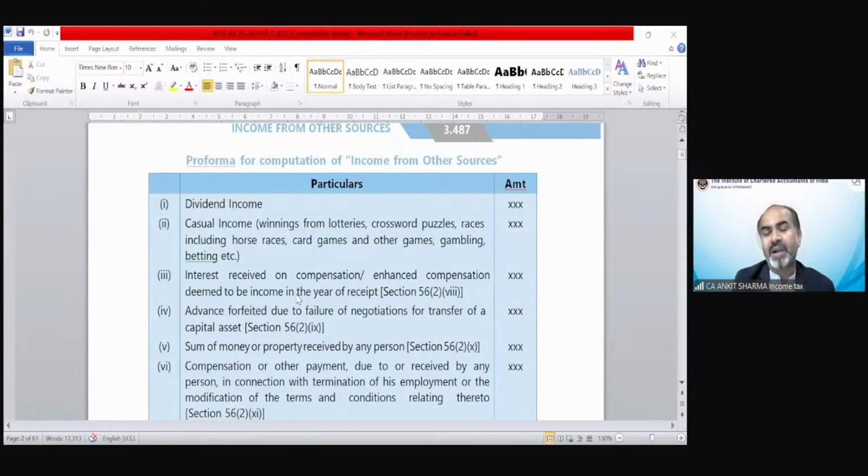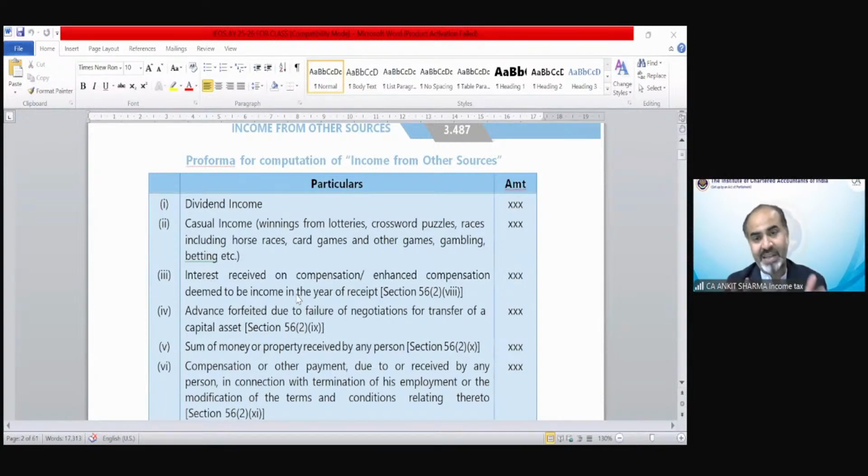There is no specific format like salary head or house property or PGBP or capital gain. There are separate small provisions. Due to the amendment, I guess 15 pages have been inserted in this study topic from this year only. There was a circular which explained the provisions for insurance receipt taxability, and which actually increased the syllabus of this chapter, from page number 26 till page number 40. Out of those 15 pages, 10 new pages have been inserted due to that circular.